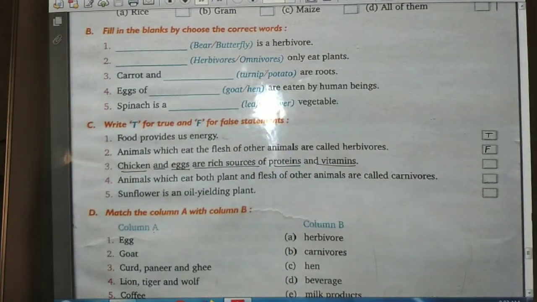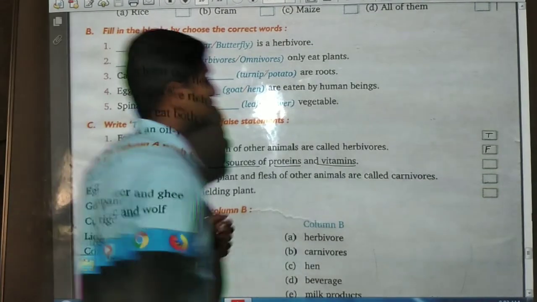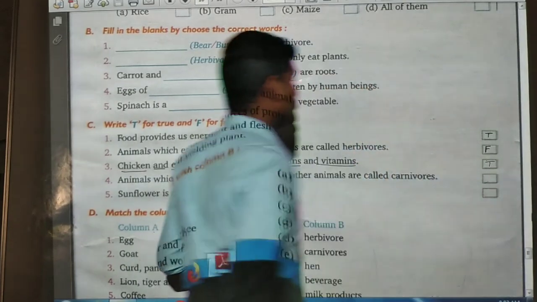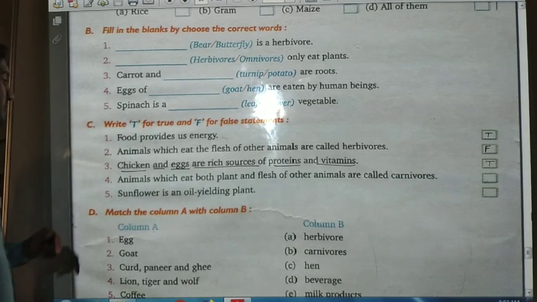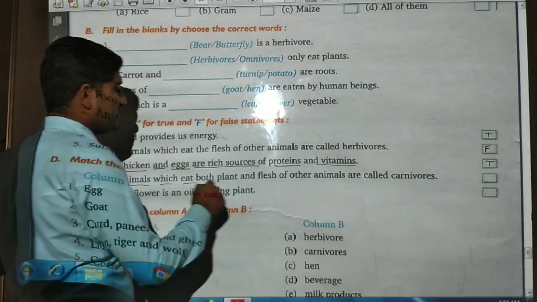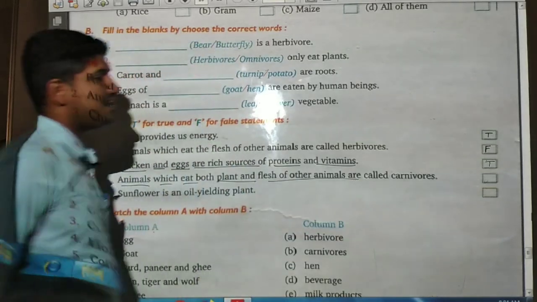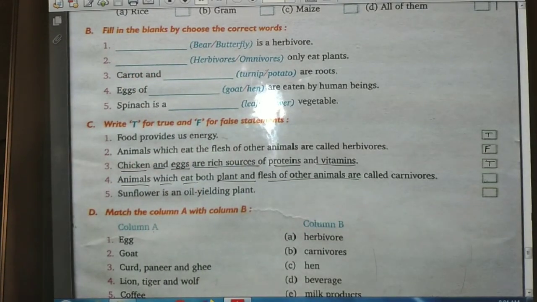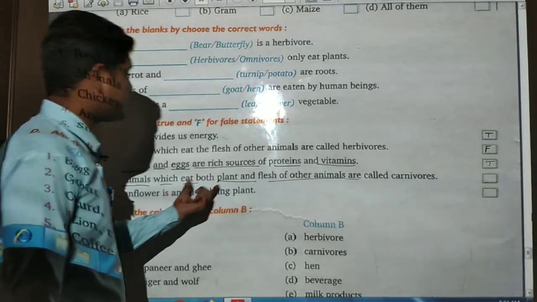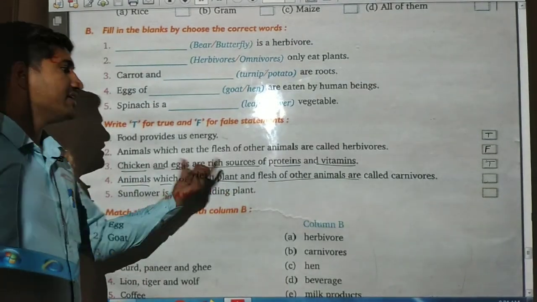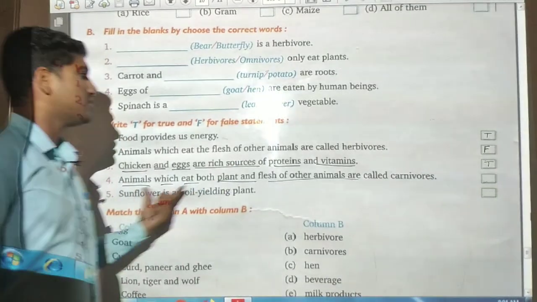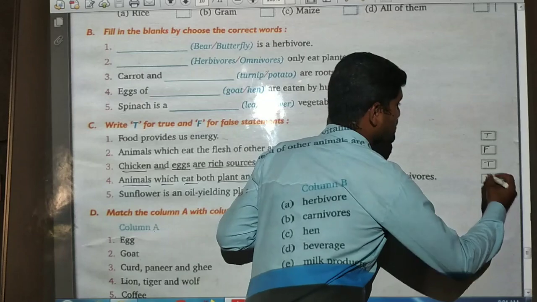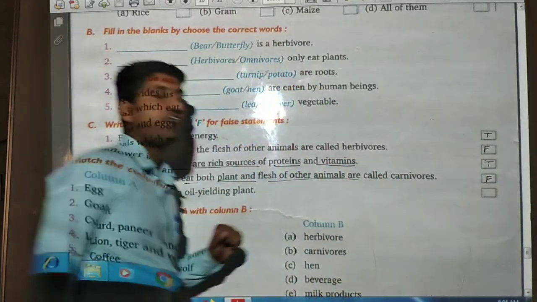Now third is: chicken and eggs are rich sources of protein and vitamins. True or false? This is a true statement because chicken and eggs are rich sources of protein and vitamins. Now fourth is: animals which eat both plants and flesh of other animals are called carnivorous. Those animals we will call omnivorous, not carnivorous. So this statement is false.